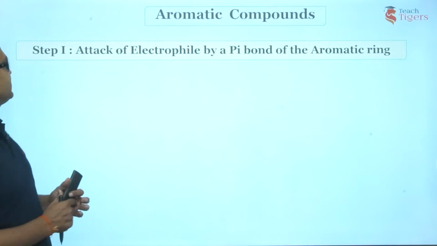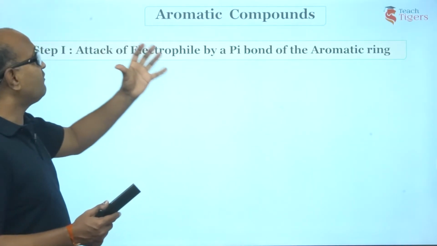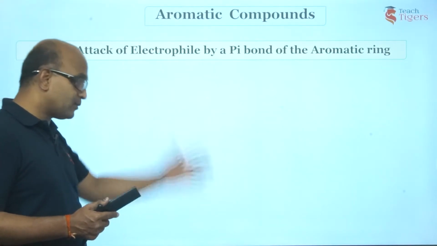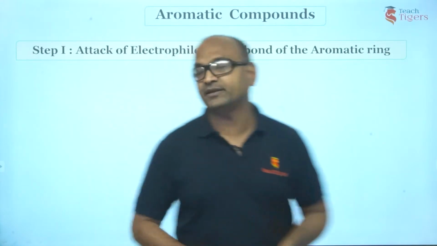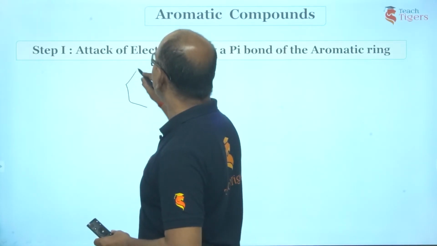See the first step, what did I write here? Please see what I wrote here. Attack of the electrophile by a pi bond of the aromatic ring. What does this mean? So as I told you, this is what I have. This is the benzene ring.